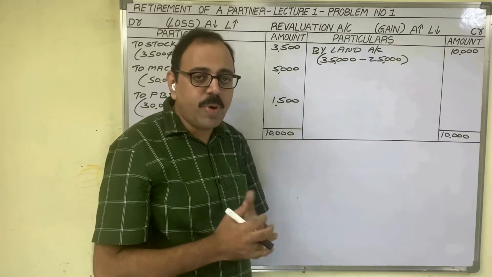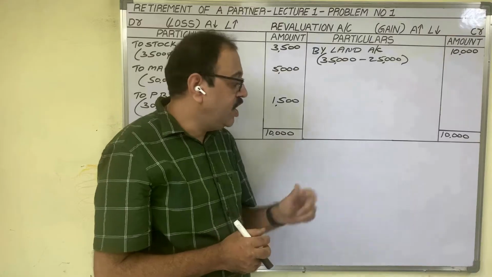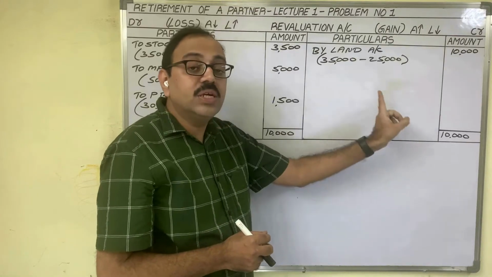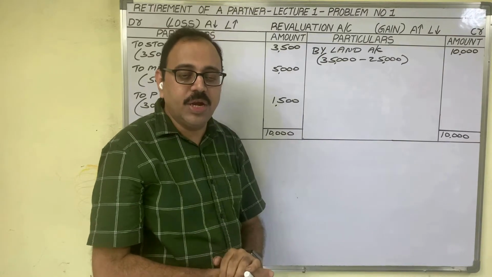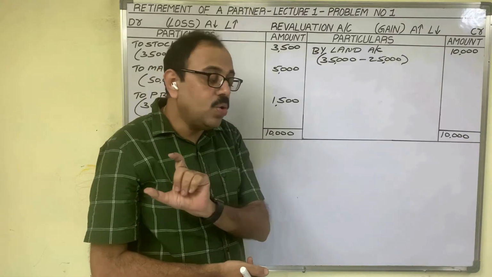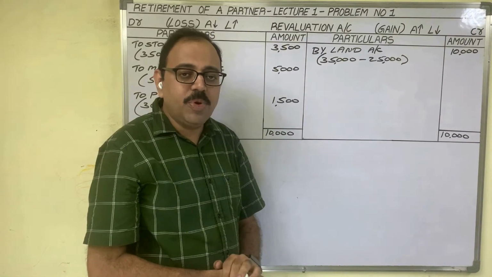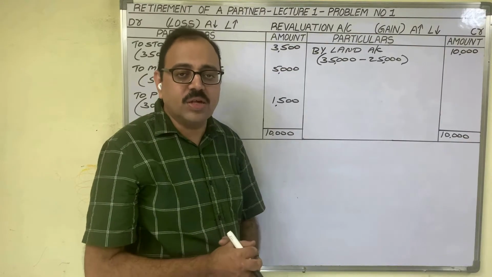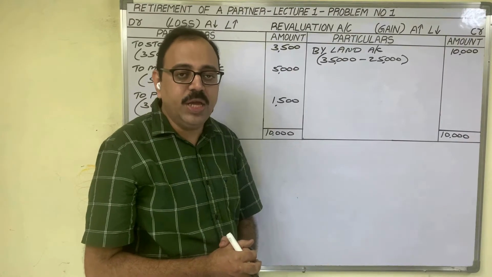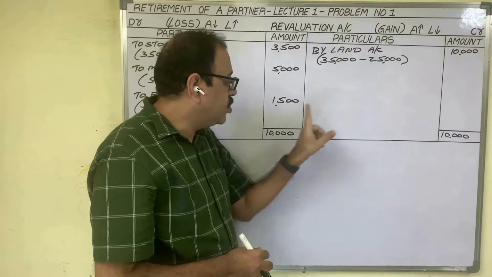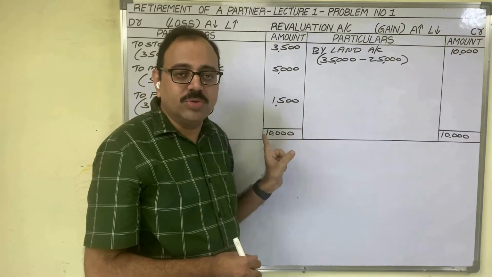All partners are old partners only. Therefore, if there is any profit or loss in revaluation of assets and liabilities, it should be transferred to all partners' capital accounts in old ratio. But in the present problem, there is no final profit or loss in revaluation of assets and liabilities. Therefore, simply put the totals and close the account.